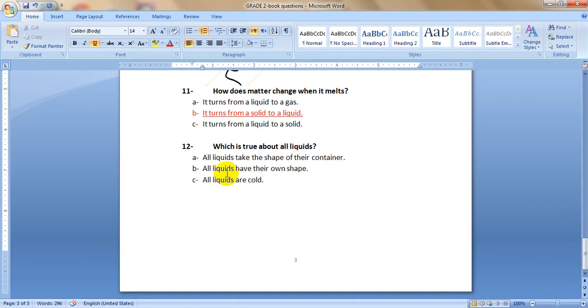And all liquids do not have their own shape. It's solids which have their own shapes. But all liquids take the shape of their containers. They flow and take the shape of their container.